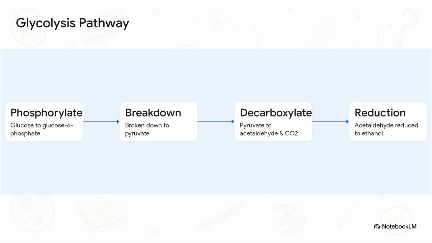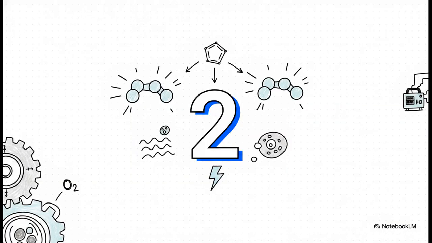Now, if the cell is operating under anaerobic conditions, meaning it's lacking oxygen, it undergoes fermentation. This is a two-step process. First, pyruvate is decarboxylated into acetaldehyde, which releases carbon dioxide, and then it's reduced into ethanol. So the absolutely crucial takeaway here is this number, 2 ATP. That is the net energy payoff produced per single molecule of glucose during this fermentation process.